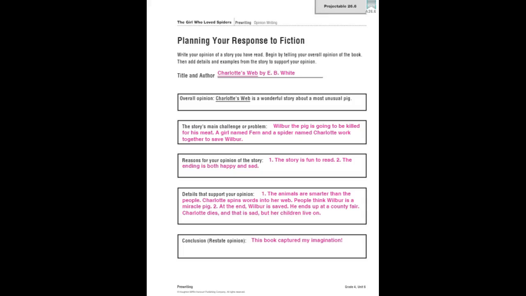up your overall opinion. So in your composition notebook or a lined piece of paper, you're going to begin to draft your response to fiction using this pre-writing planning page and map that you have just worked on, so it's fresh in your mind. Just begin to fill in the information and turn it into a response.